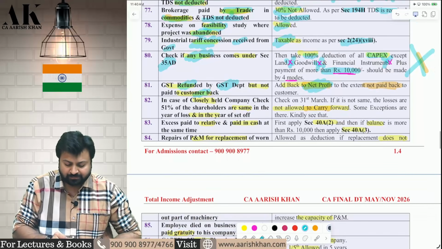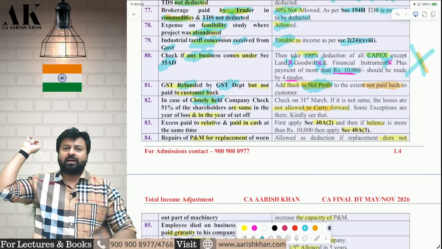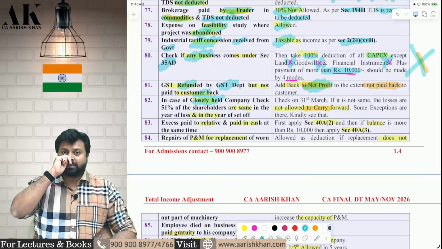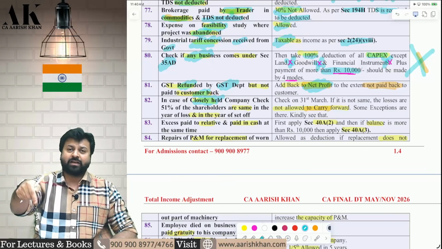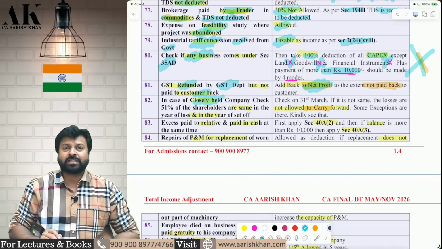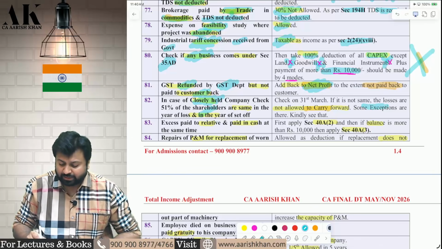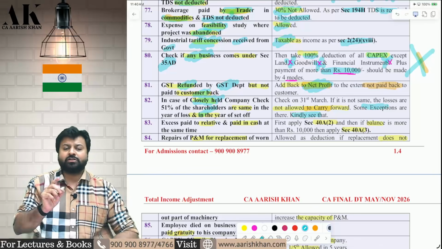Next one, very important. You are a closely held company. If you are a closely held company and you have incurred losses in the last year, then 51% of the shareholders on the last day of the last year and the last day of the current year should be the same. If the 51% of the shareholders are not the same, then the losses cannot be carried forward under the income tax law. Check please. In that also there are some exceptions. You need to check those exceptions very carefully in section 79.